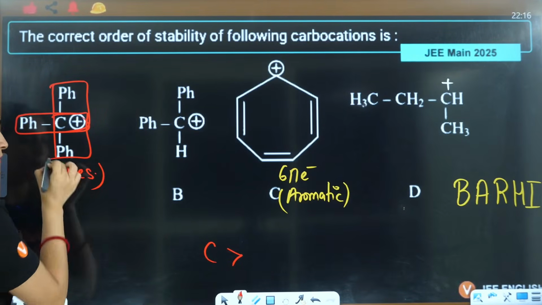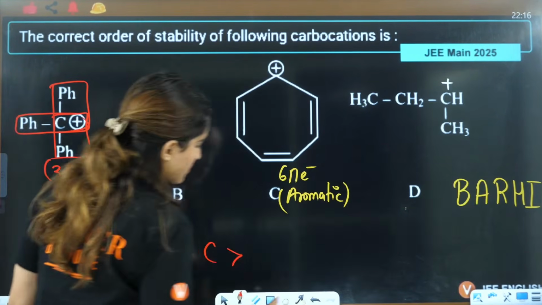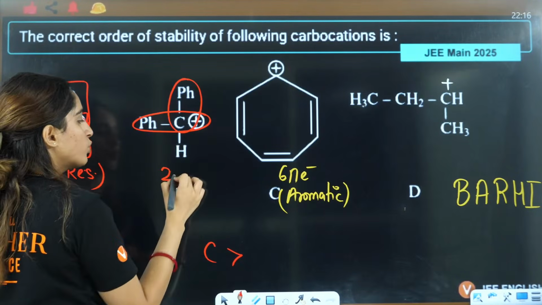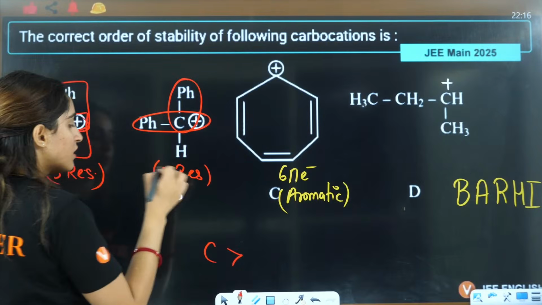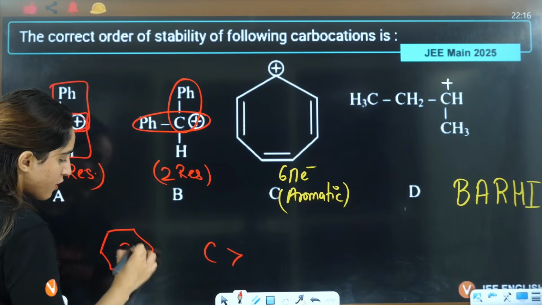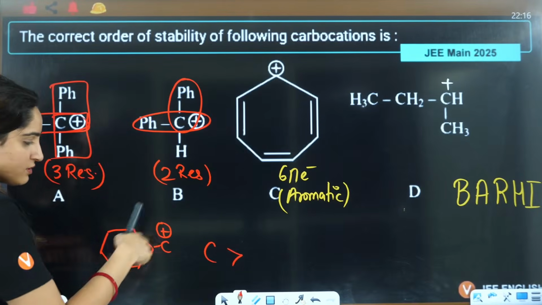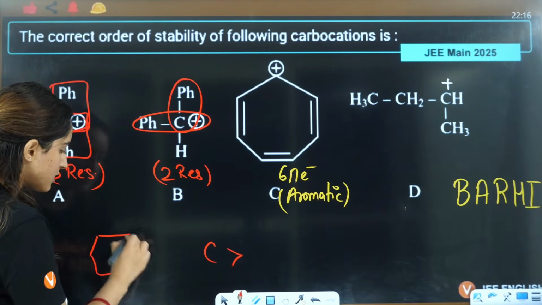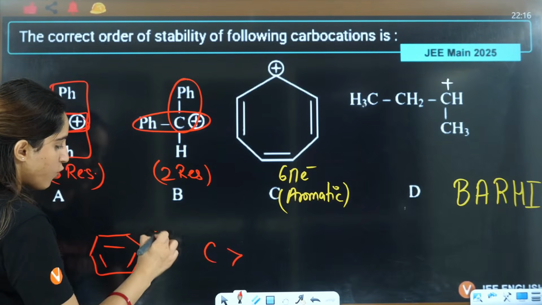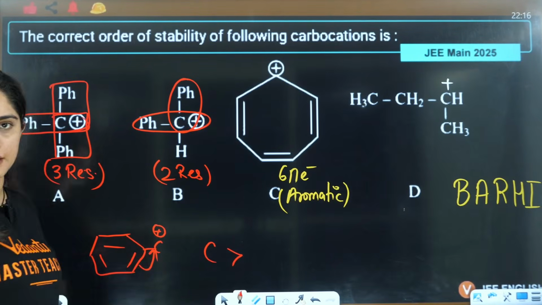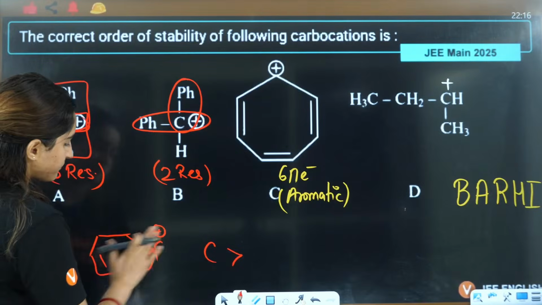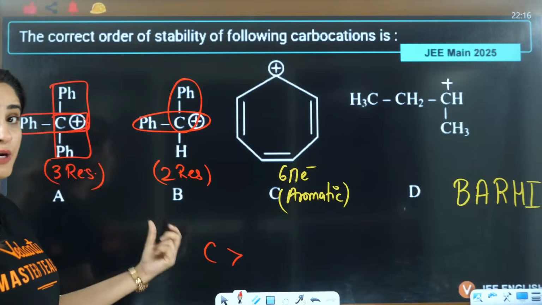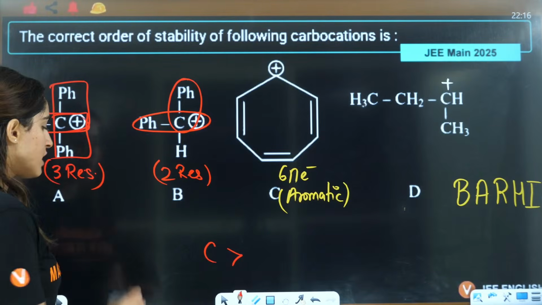After aromaticity you have resonance, so you have 3 resonances here, and here you have 1, 2 resonance. We studied in the last class how this will show resonance. When a carbocation is directly attached to a phenyl group, it will show resonance.